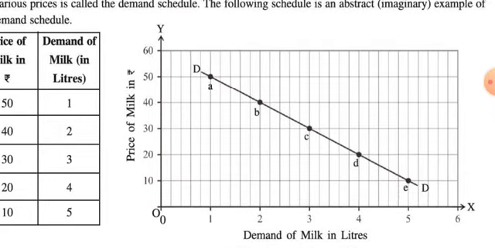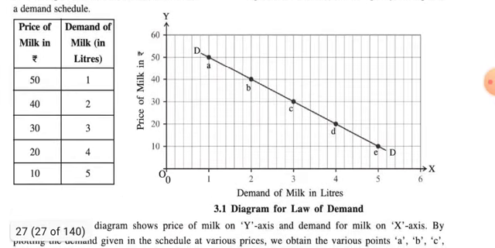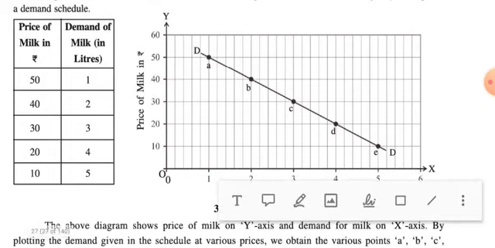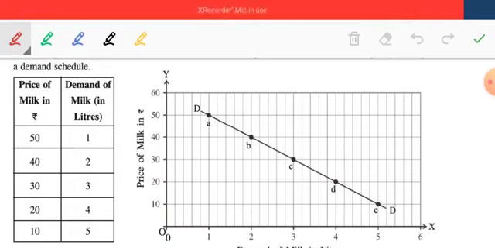Now let us understand this particular schedule with the help of a diagram. Remember, in any diagram, the horizontal axis is always x, while the vertical axis is always y. On the x-axis, basically we are showing the independent data, while on the y-axis we are showing the dependent data.